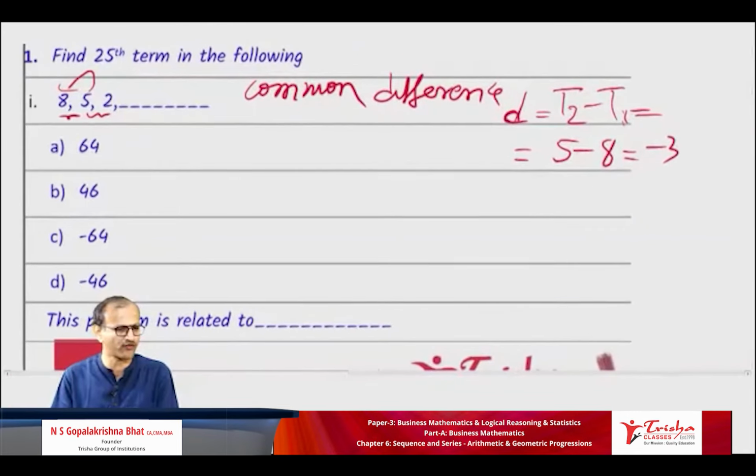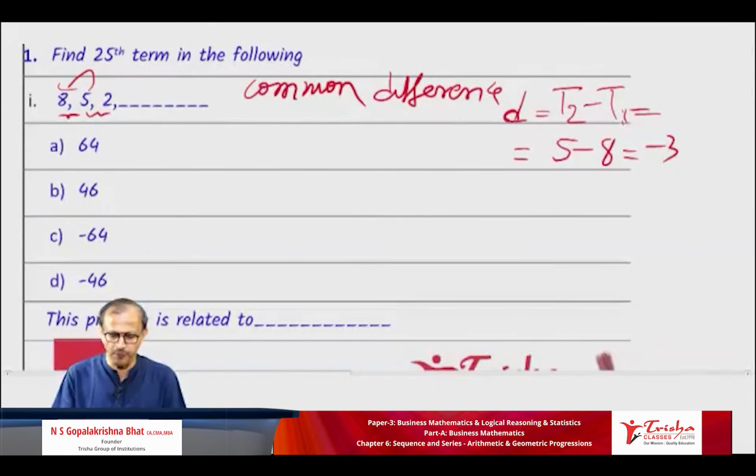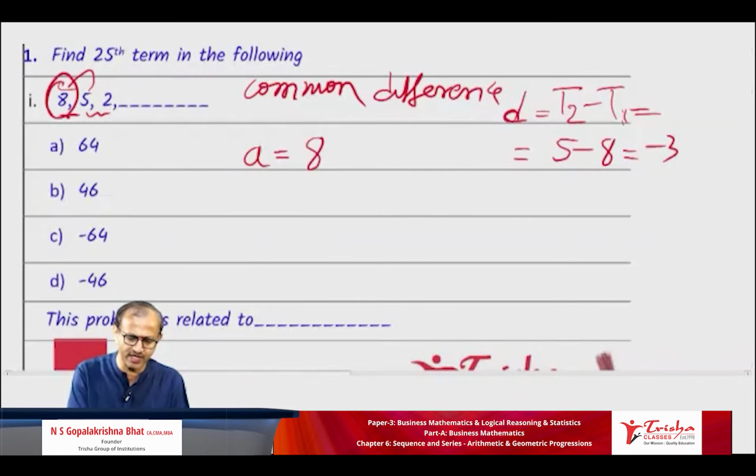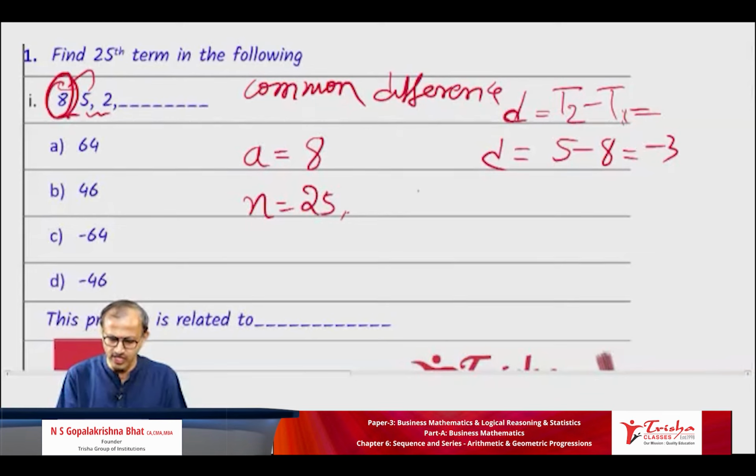Is this clear to all of you? Super. Next step: A is equal to 8, the first number. D is equal to minus 3, and it is the 25th term, T25. So N is equal to 25. For the nth term formula, why 25?